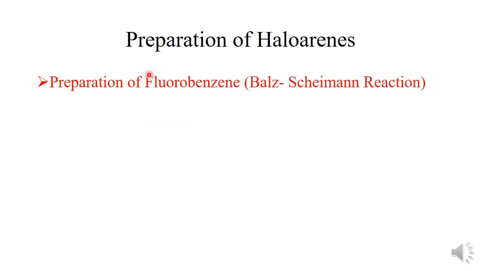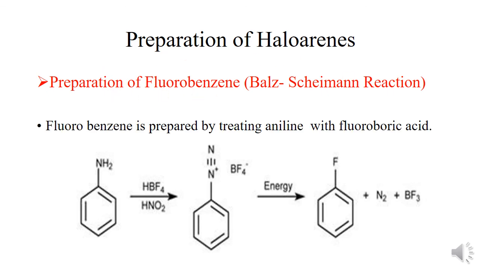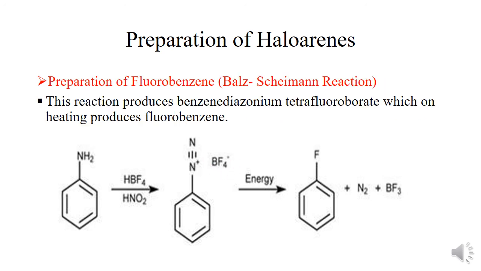So next is the preparation of fluorobenzene. Fluorobenzene is prepared by treating aniline with fluoroboric acid, which leads to the formation of benzene diazonium tetrafluoroborate, which upon heating produces fluorobenzene as a major product, and this reaction is known as the Balz-Schiemann reaction.